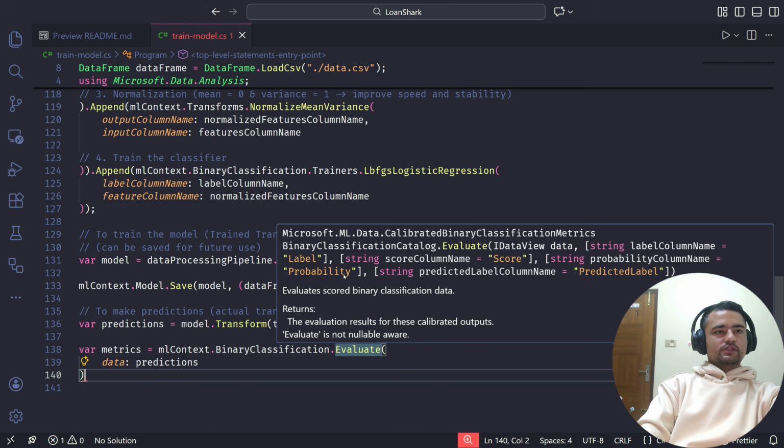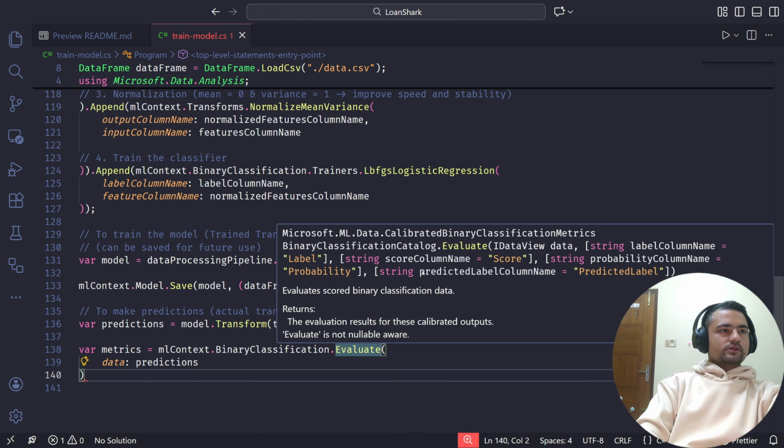For example, if the model predicts that the loan is defaulted for some row, it will also tell us what is the probability of actually being defaulted. So if it predicts that the loan will default, this will be greater than 0.5, and if it predicts that it will not default, this probability will be less than 0.5. And for the predicted label column name, it will just use this predicted label by default.